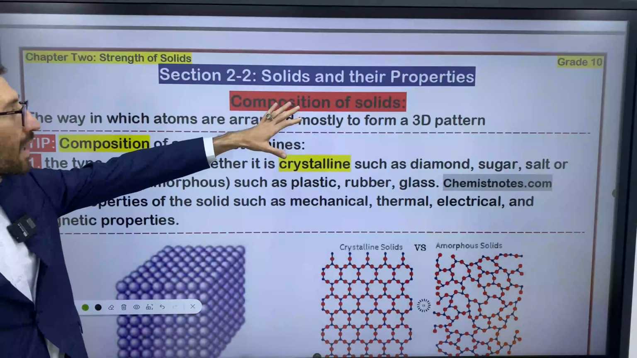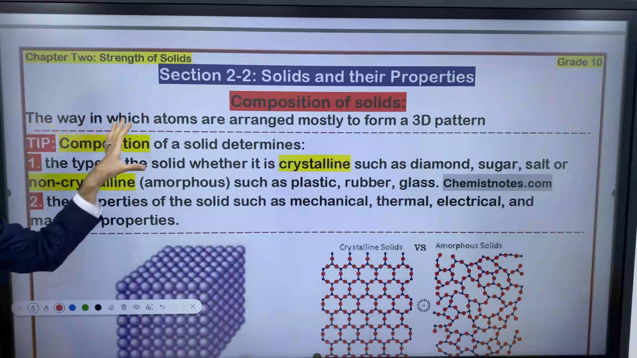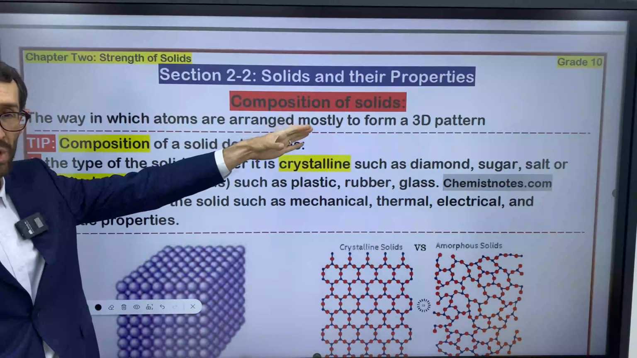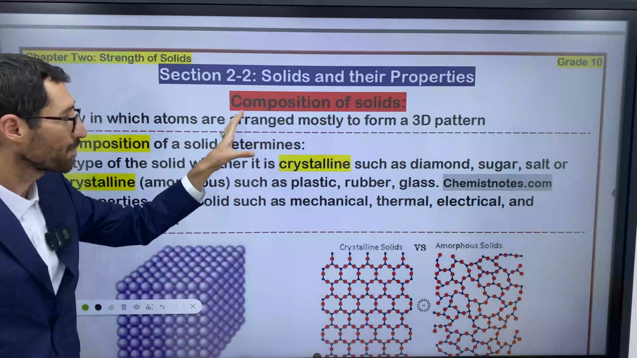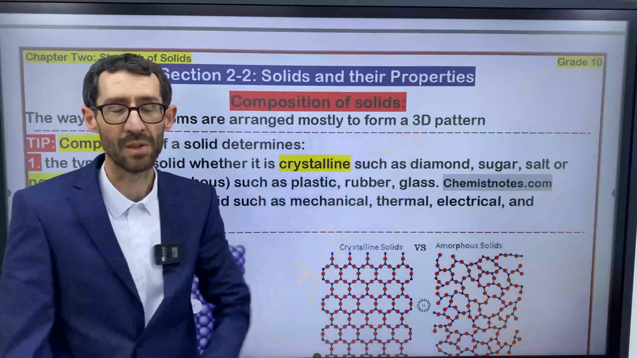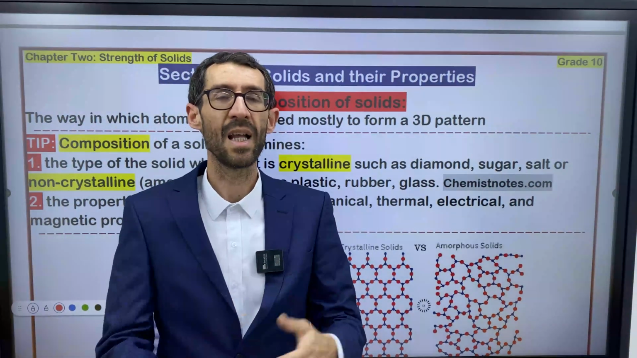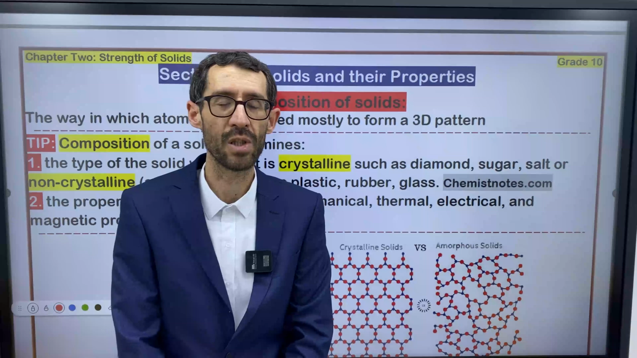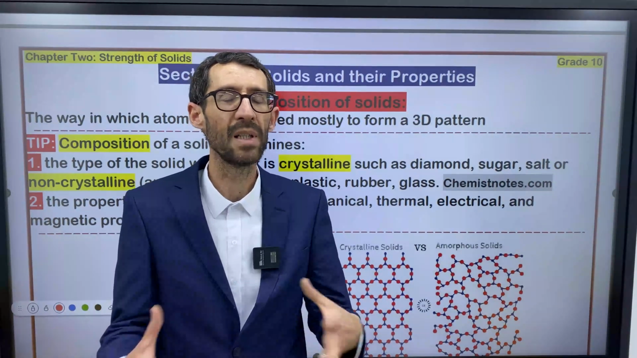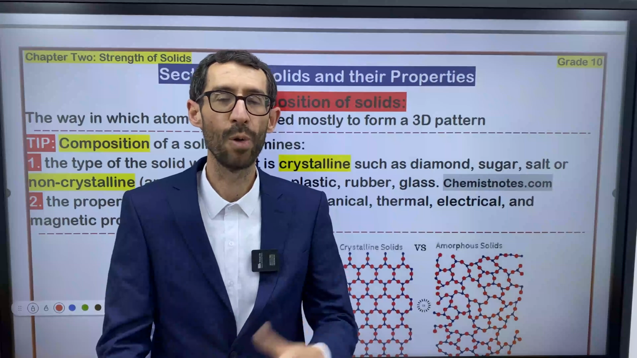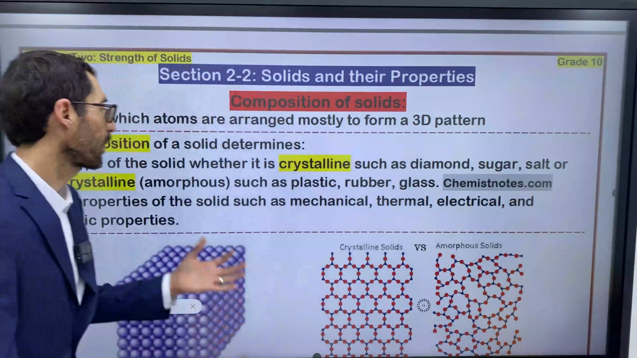Firstly, I want to explain the composition of solids. We have a definition for composition. Composition is the way in which atoms are arranged, mostly to form a 3D pattern. Mostly, I say. You cannot say solids always have a regular structure. Sometimes particles are arranged randomly, like plastic and rubber.